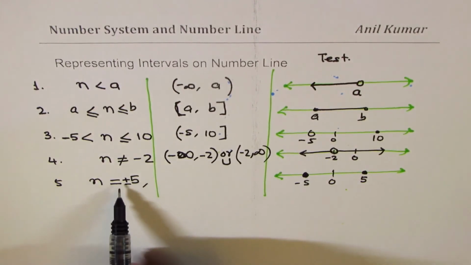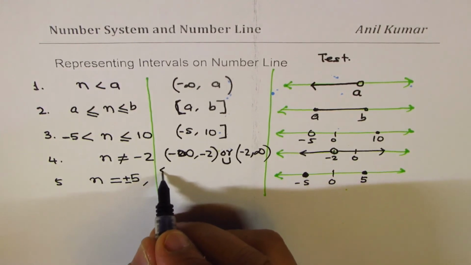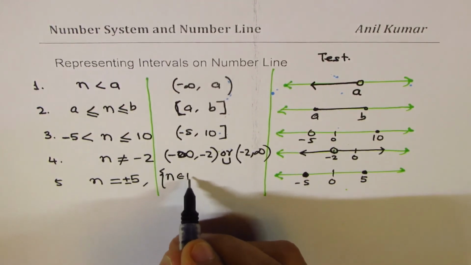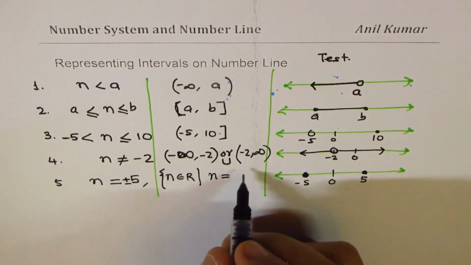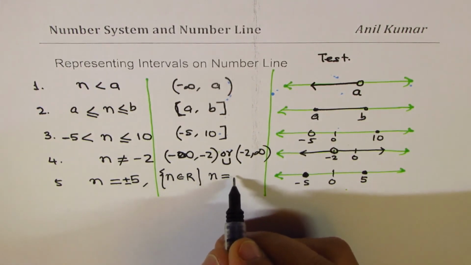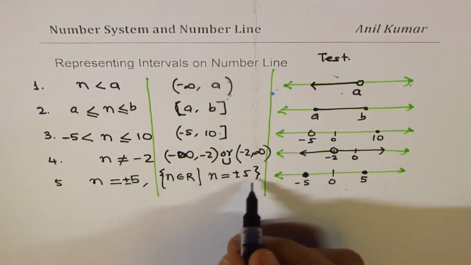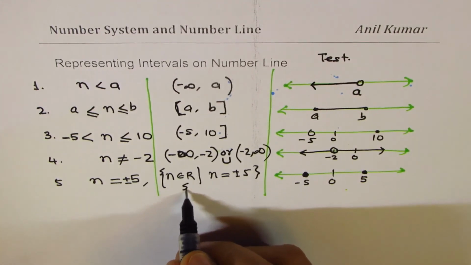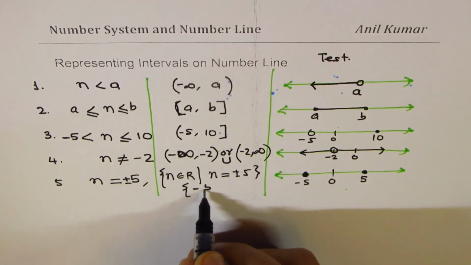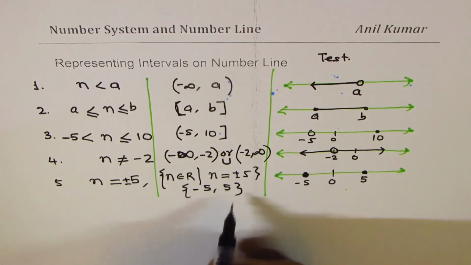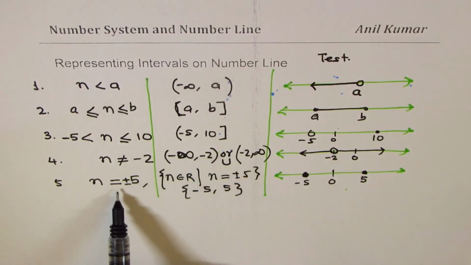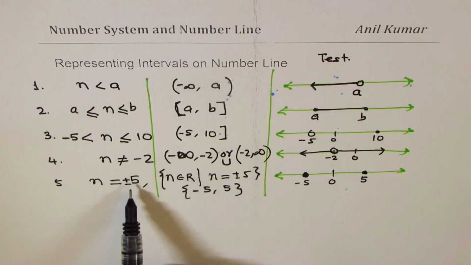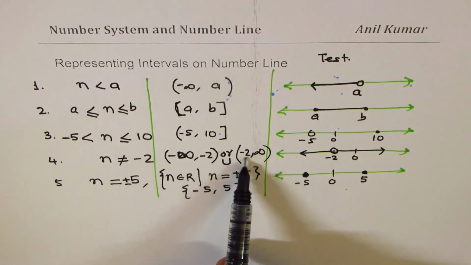Okay. Now sometimes we use another notation where we could also write this in set form. So we say n belongs to real numbers, so that n is equal to, we could just list this. Plus minus 5. But a better way to do this is just to list plus 5 and minus 5. Do you see that? So this is a better option. Else, you can use 3 groups like this to represent these numbers: from minus infinity to minus 5, or minus 5 to plus 5, or plus 5 to infinity.